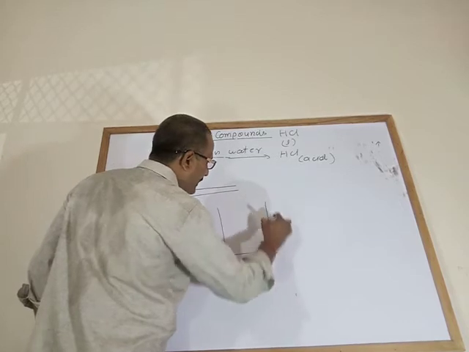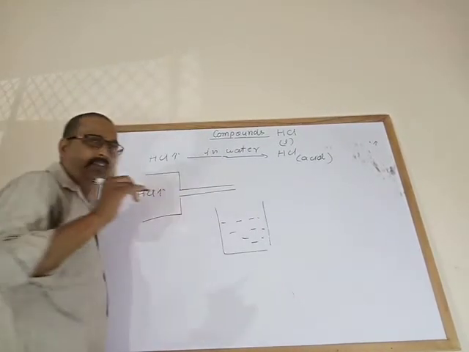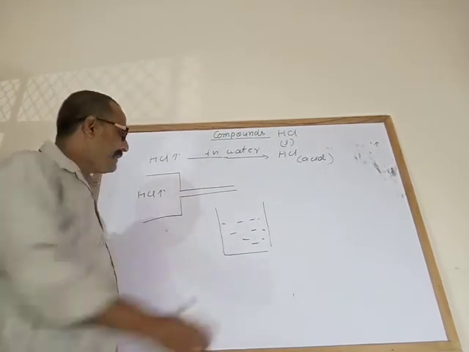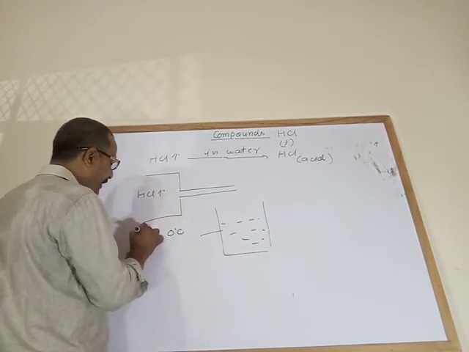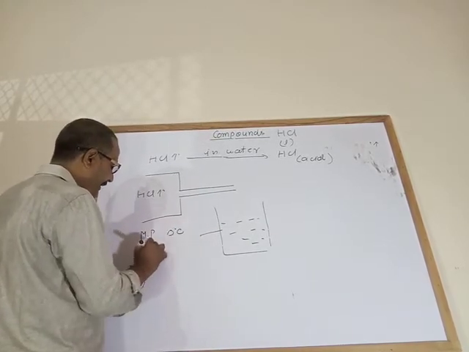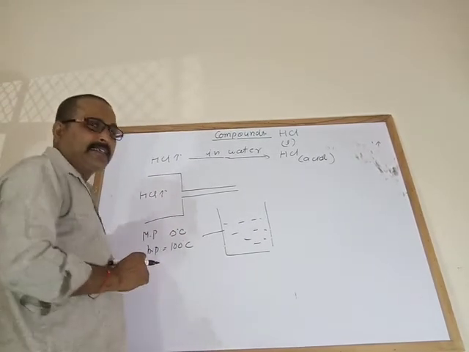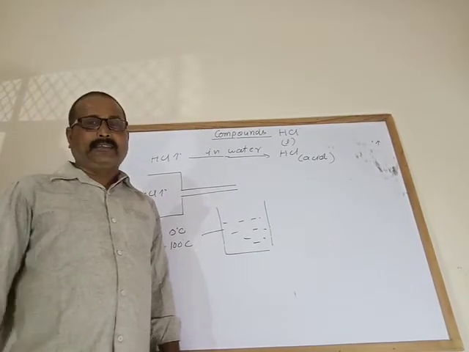in this apparatus containing water. Water, in chemistry, remember, I am always talking about water having a melting point of 0 degrees Celsius and a boiling point of 100 degrees Celsius. It means distilled water, not ordinary water.